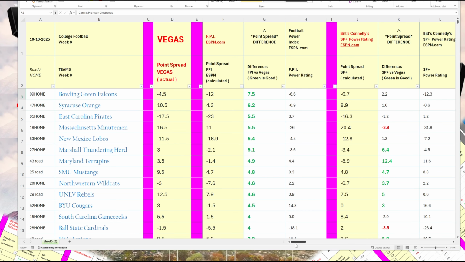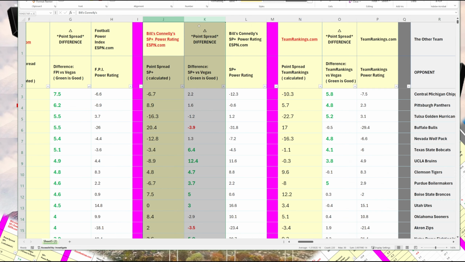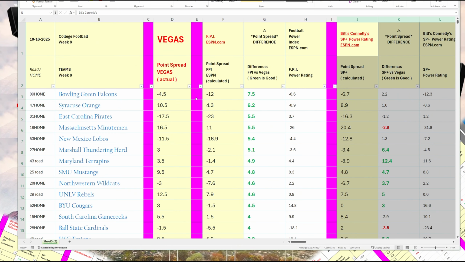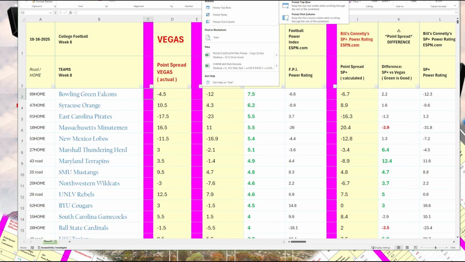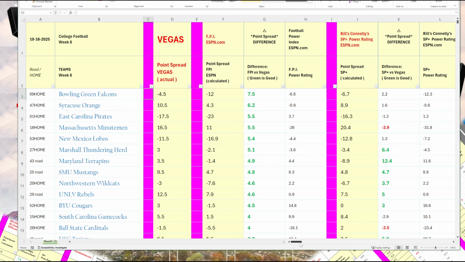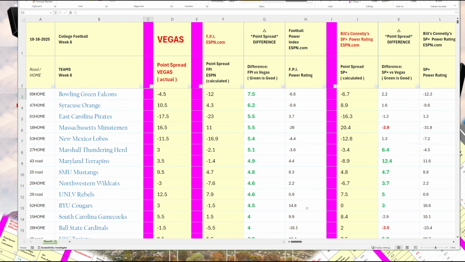Okay, now similar thinking here: the next grouping is Bill Connelly's numbers. To make things easier, I'm going to freeze the panes. What this does is lock in the left side of the screen, so we keep the teams in view.